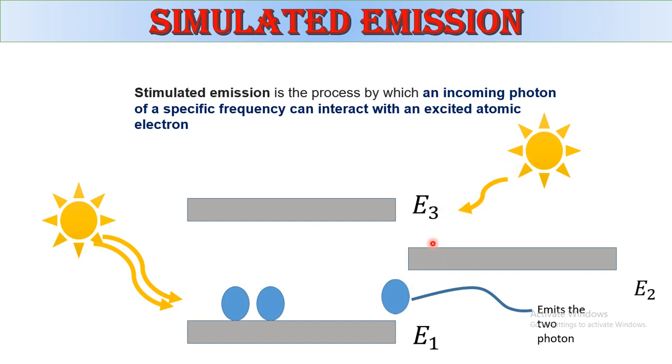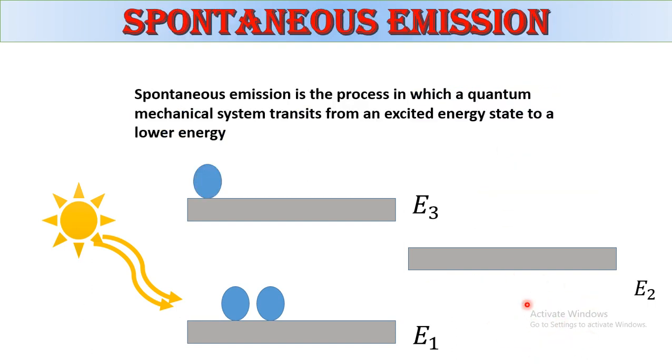So this light energy, these two photon energies absorbed, are emitted. This emitted process is called stimulated emission. This is the basic principle of laser working. It emits two photons. It's the important one.